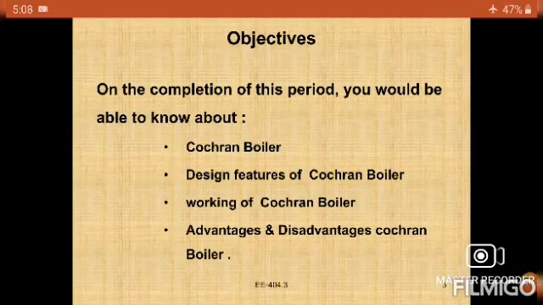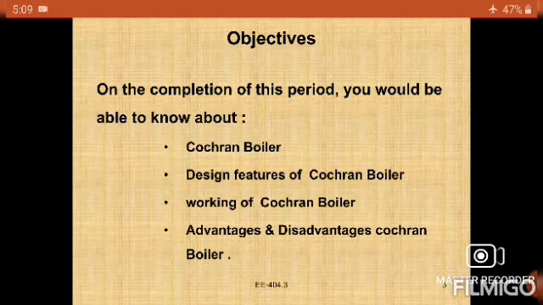We have already discussed the fire tube boiler and water tube boiler, right? The Cochran boiler is the best example of a fire tube boiler, right?